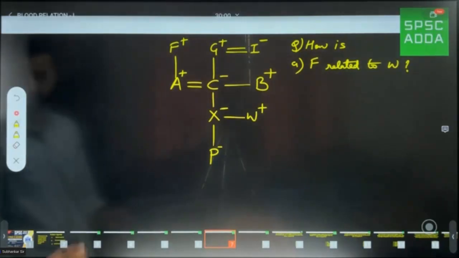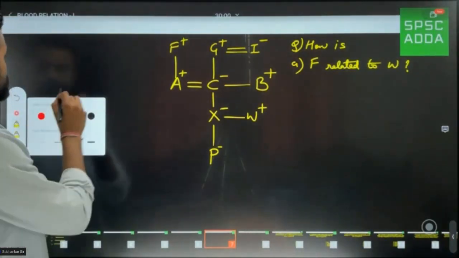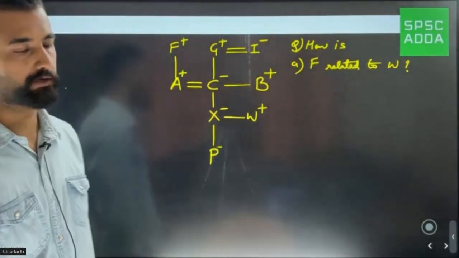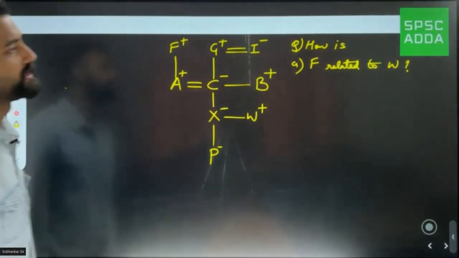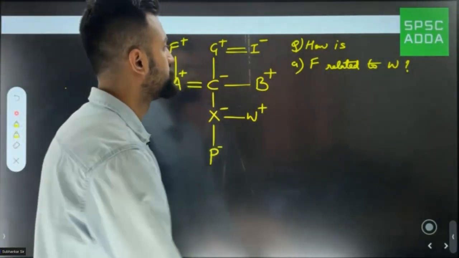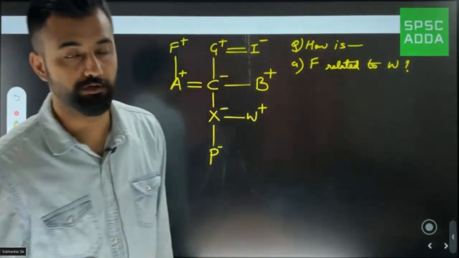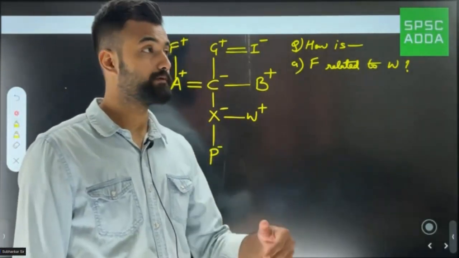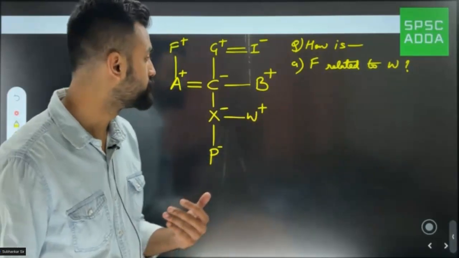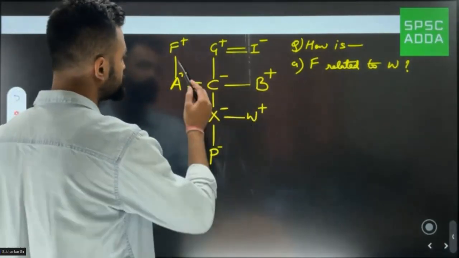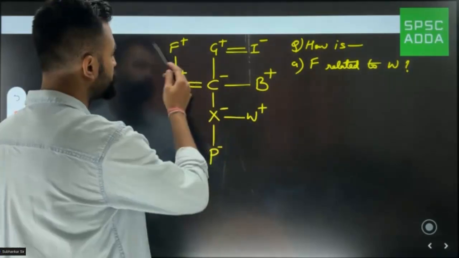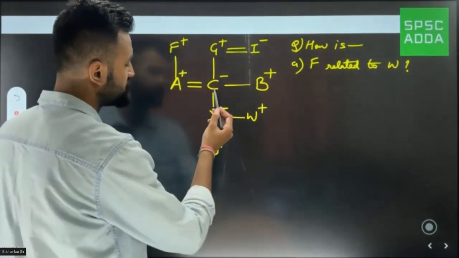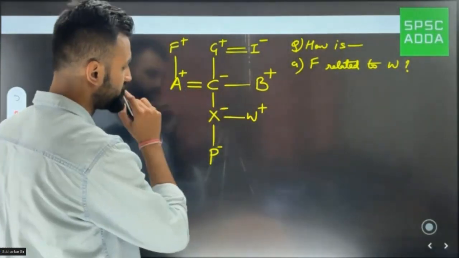So you can use the comment box to answer. Let me see who's giving the answer. Tell me, how is F related to W? Now when I say F related to W, then you'll have to see from W to F. Look from W to F. I would say, sir, W is here and F is here. So if I look from W to F, you'll be able to see that W's mother is C and her husband is A.